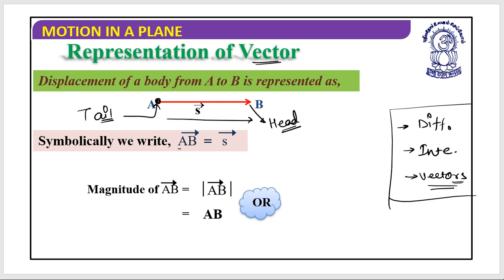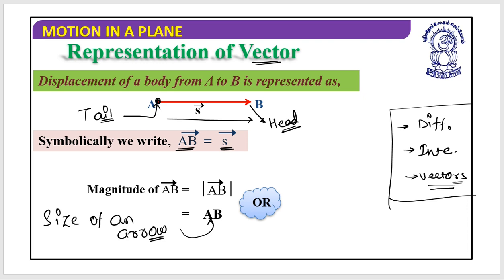Symbolically we can write it as vector AB, and the magnitude of AB is the size of the arrow, which represents the magnitude.